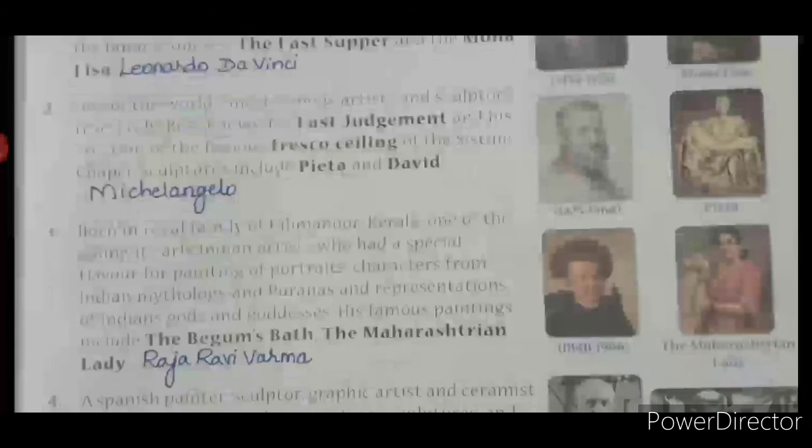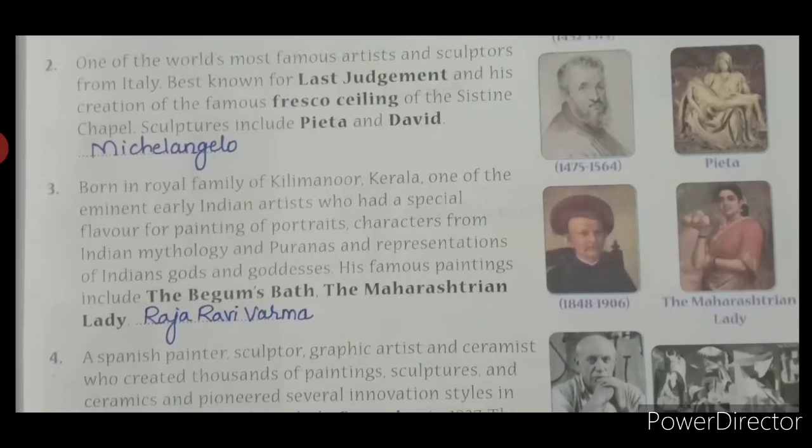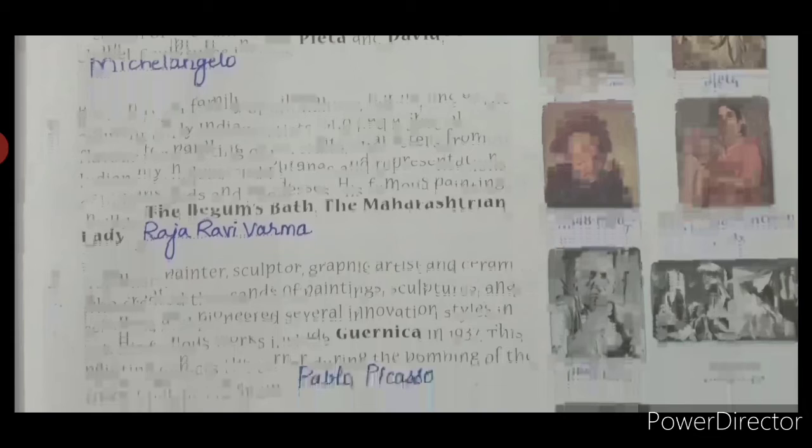Then the third one is the picture given, the Maharashtrian lady, drawn between 1848 and 1906. The name of the lady is Begum Bath, and the painter's name is Raja Ravi Verma. The fourth one is a picture of Guernica, drawn by Pablo Picasso between 1881 and 1973.